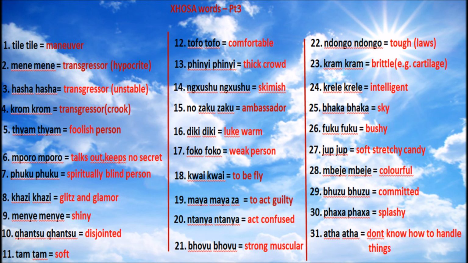And then kram. That's how we pronounce it now. Kr is k. So kram is brittle. Something that's brittle, like cartilage. Something that you can bite off and chew easily. Kram. And then there's that KR again. Khele is an intelligent person, smart. That person is called a khele.